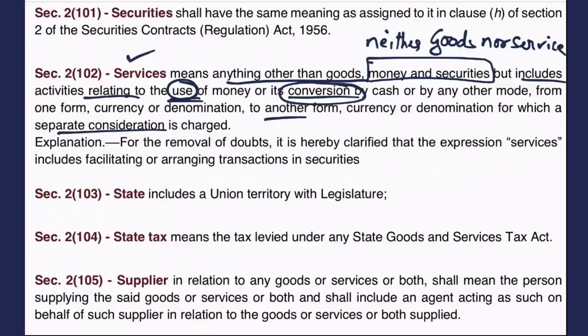So this is a simple thing, like dollars converted into rupees, or dollars converted into euros, or euros into rupees, or rupees into euros, all the foreign currency conversion transactions. Or it can be one denomination to another, like if you bring me a 2000 rupees note and ask me for coins, I'll say okay, I'll give you coins, but I'll charge 20 rupees for that. I'll convert the denomination, but a separate consideration is charged.